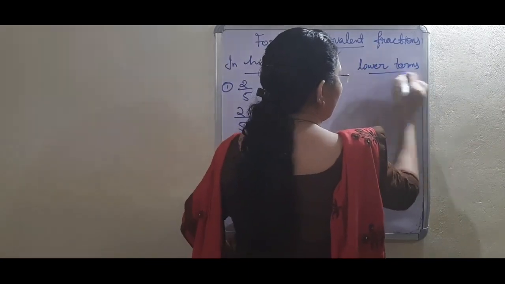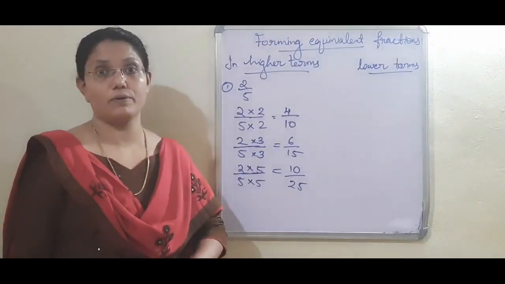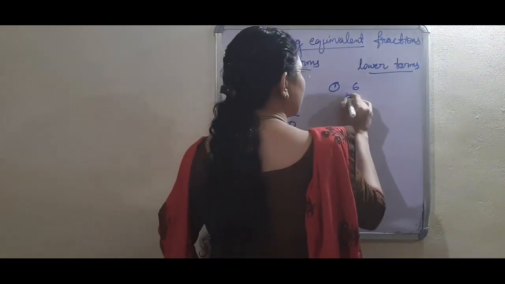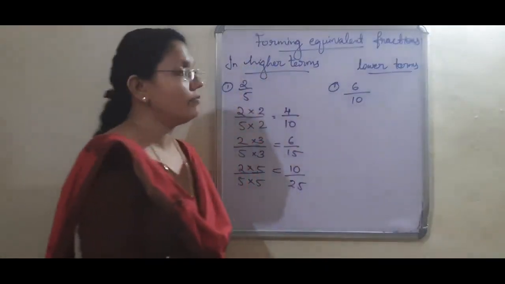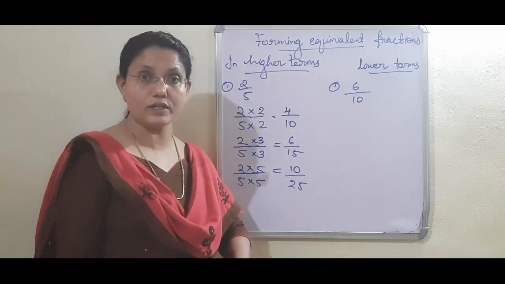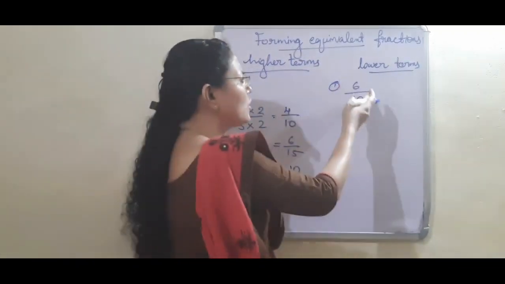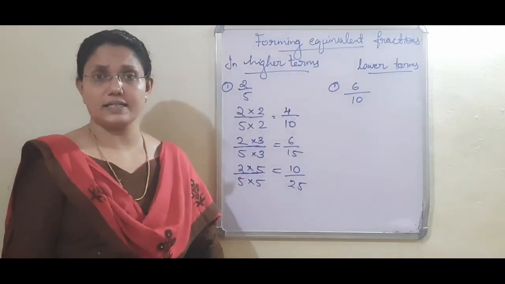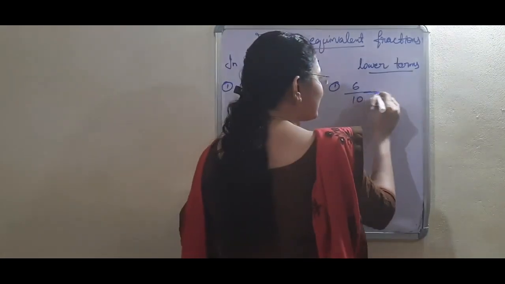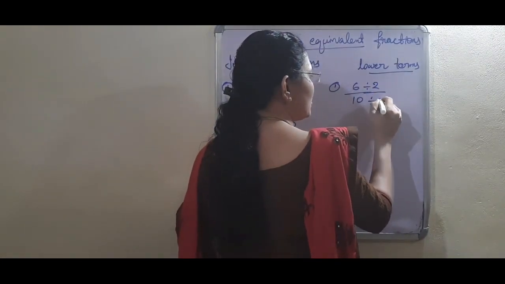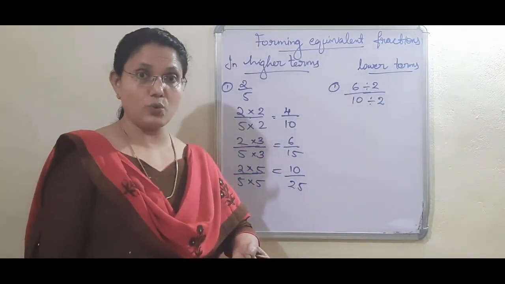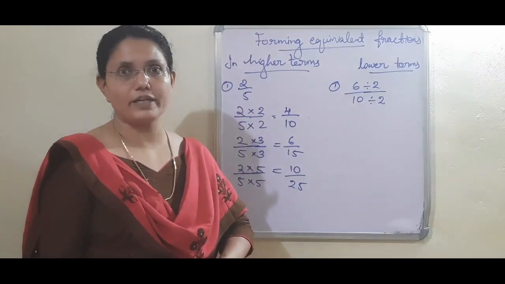we can change any fraction to its lower terms only if there is a common factor. For example, 6 by 10. Now, look here. To find the equivalent fraction in lower terms, first we should check, is there any common factor for 6 and 10? Both these numbers are even, so we can divide both by 2. Here also the same condition we have to follow. If we divide the numerator by 2, we should divide its denominator also by 2 itself.